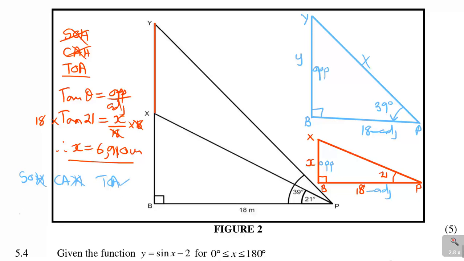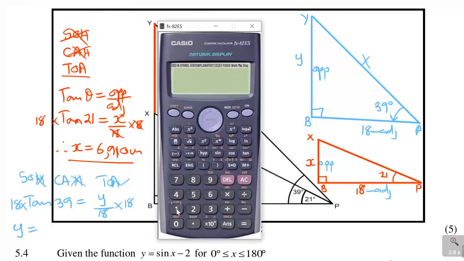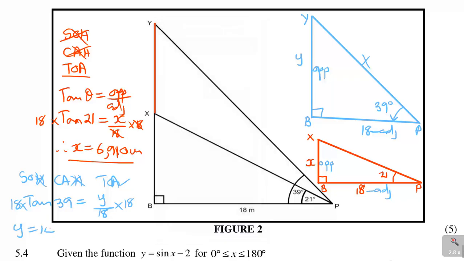So this will work also: tan 39 is equal to opposite, which is y, over adjacent, which is 18. Multiply by 18, multiply by 18. So my y is equal to 18 tan 39, which becomes 14.576, and the unit is in meters.